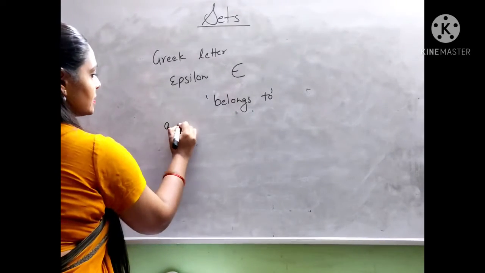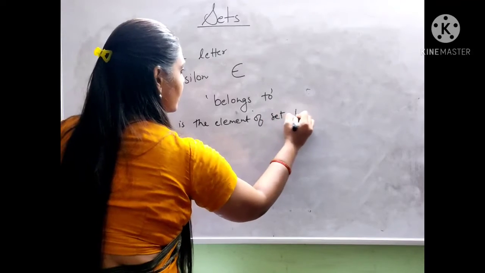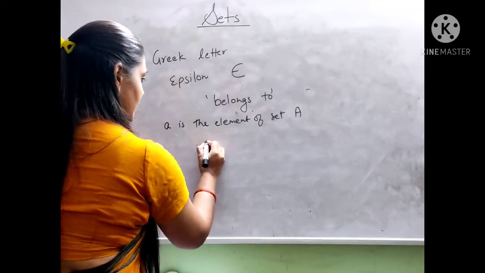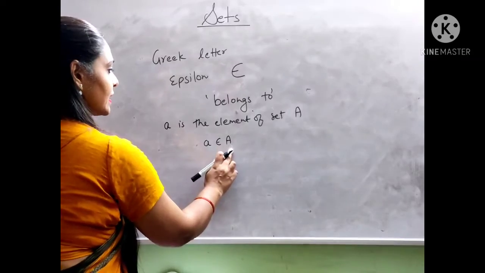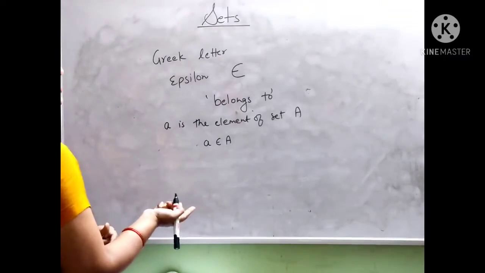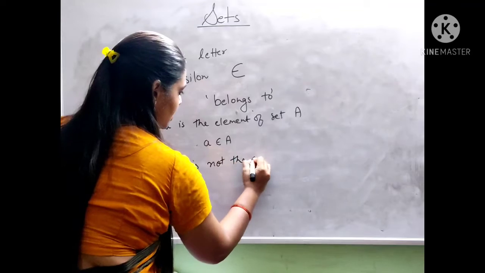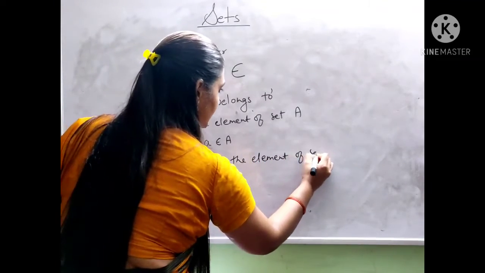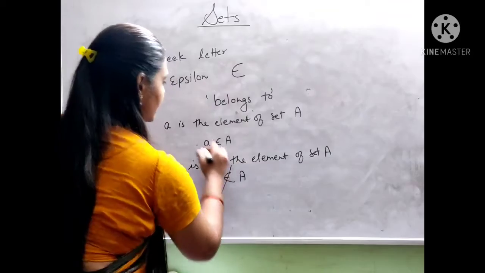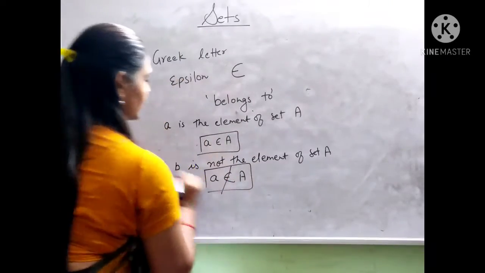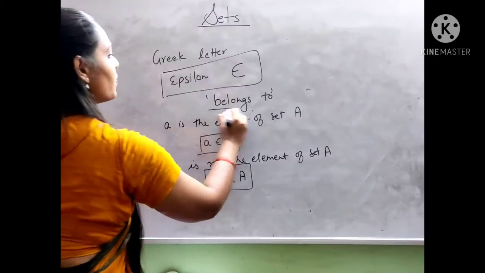Suppose a is an element of set A, then we can write symbolically a belongs to A. Read it as a belongs to set A. Or if b is not an element of set A, then we write b does not belong to set A. So these are the representations of an element belonging or not belonging to set A. So we have to learn this symbol epsilon says belongs to.